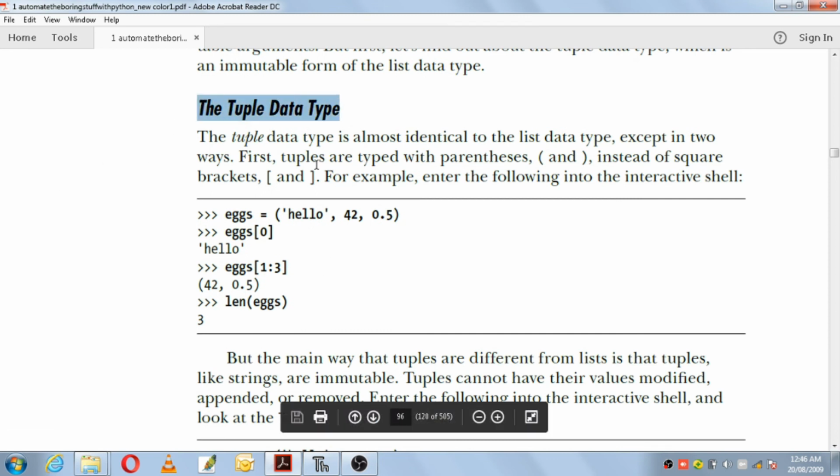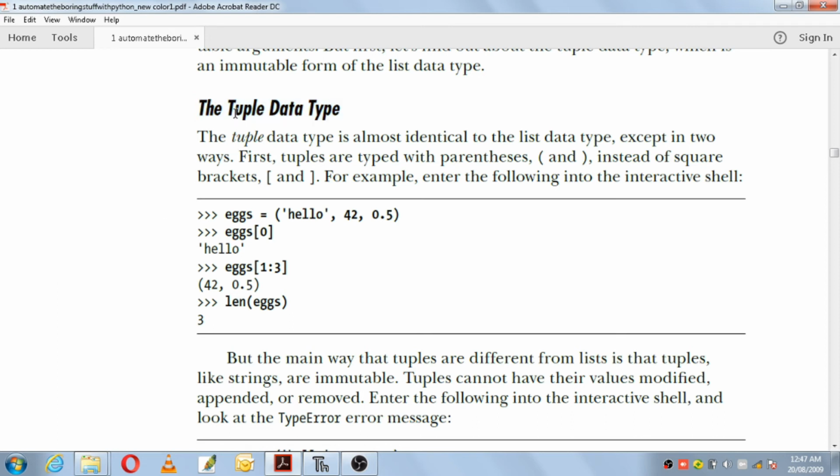Next we have here the tuple data type. We had studied about list and we know what is string. Now we'll be studying about the tuple data type. The tuple data type is almost identical to the list data type, except in 2 ways, which we'll see. They are saying that the tuple data type is similar to the list data type, and they are different in only 2 ways.